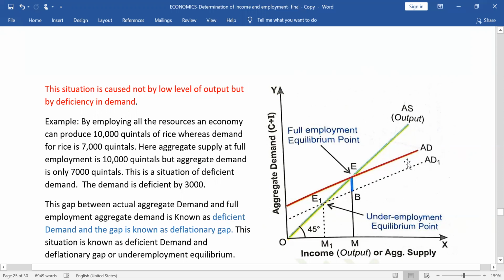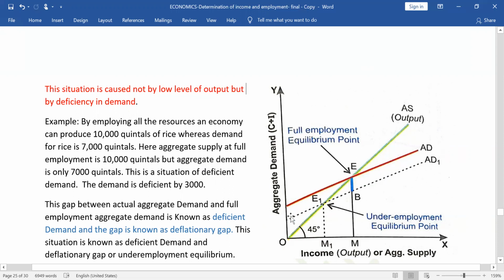Now, AD is intersecting AS, aggregate demand is intersecting aggregate supply at point E. This AD is full employment aggregate demand. So point E will be the equilibrium point because AD is equal to AS. And this equilibrium point is the full employment equilibrium point because AD is at full employment.